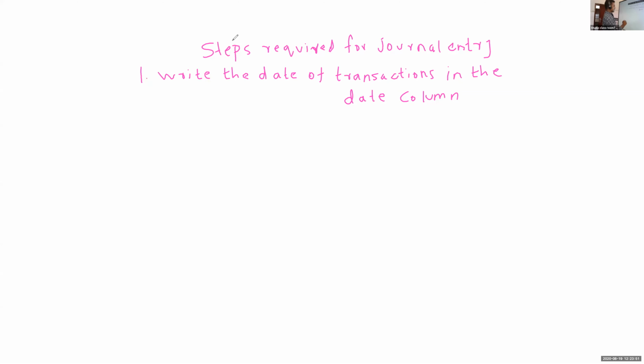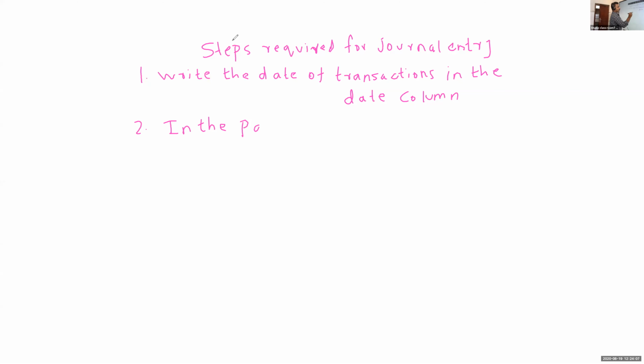Next, second step, in the particulars column, already we studied 5 columns are there: date, particulars, LF, debit and credit.